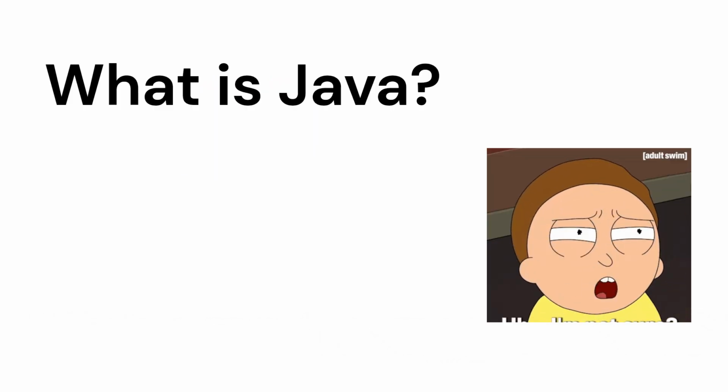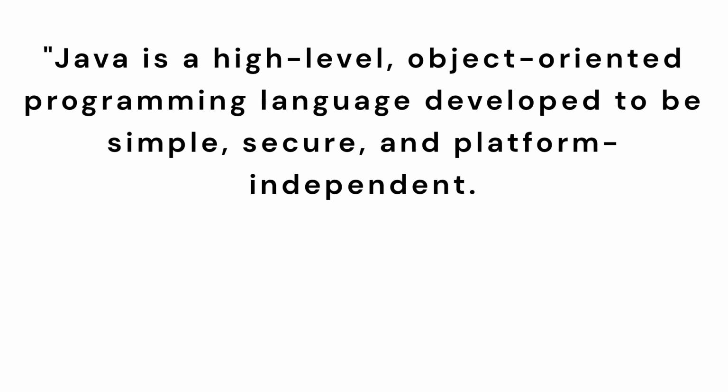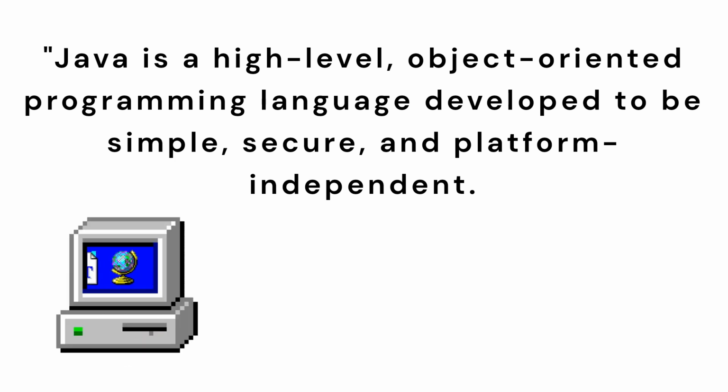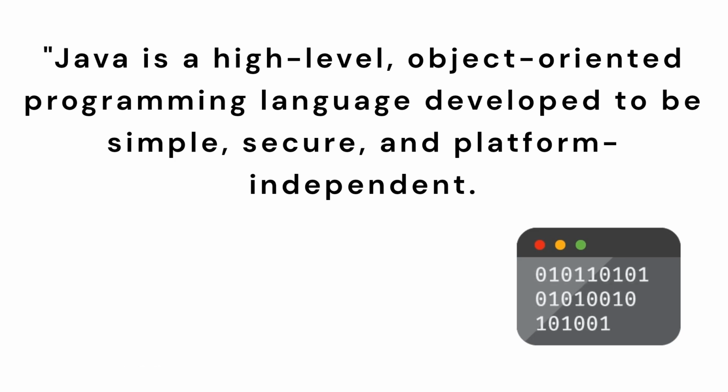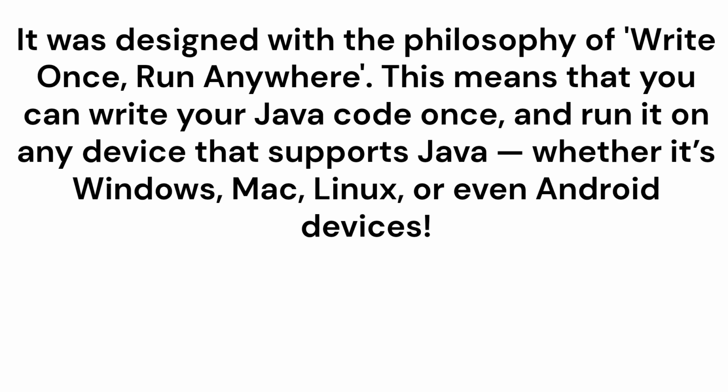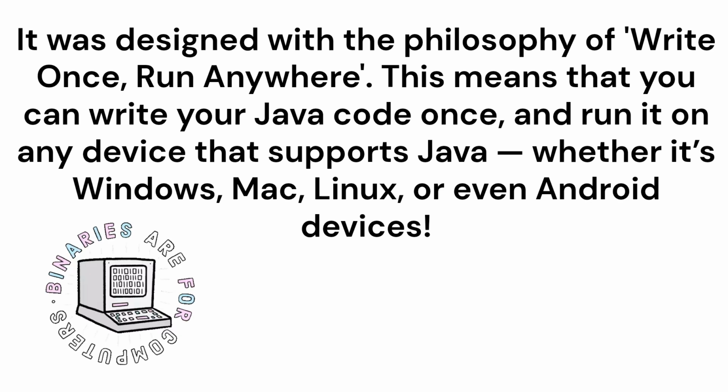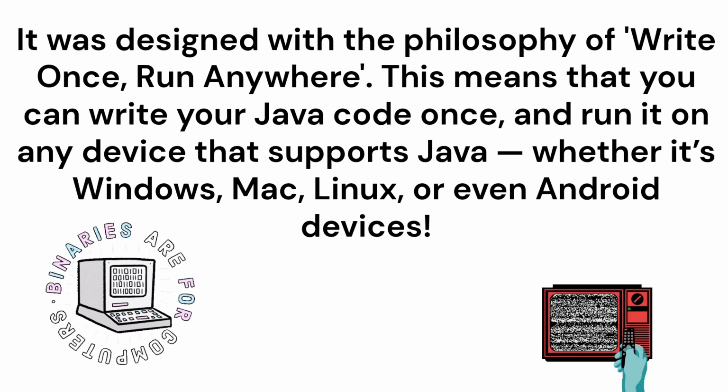What is Java? Java is a high-level object-oriented programming language developed to be simple, secure, and platform-independent. It was designed with the philosophy of write once, run anywhere. This means that you can write your Java code once and run it on any device that supports Java, whether it's Windows, Mac, Linux, or even Android devices.